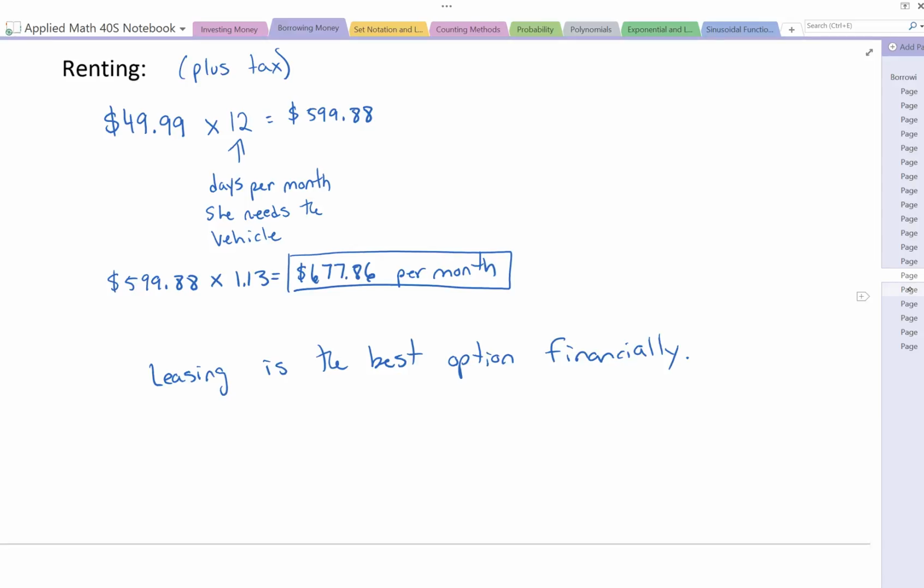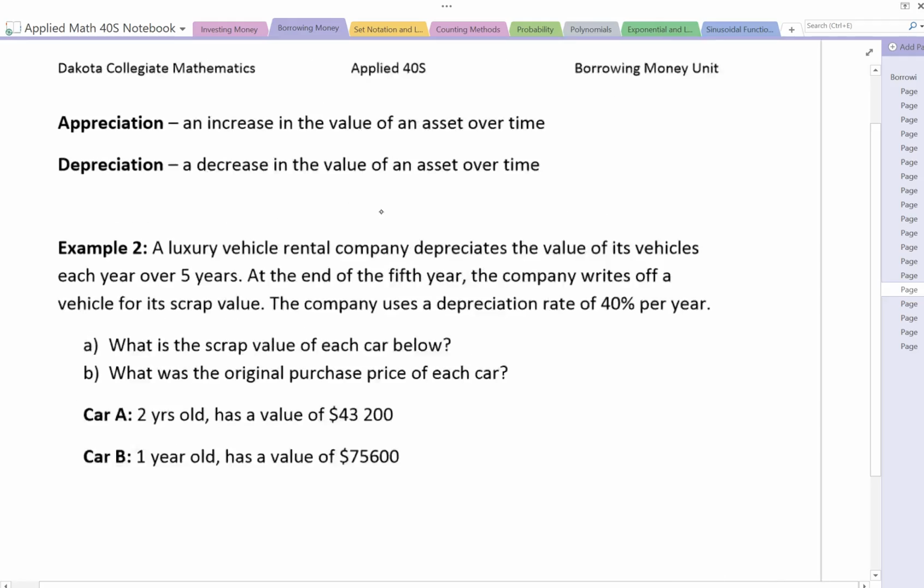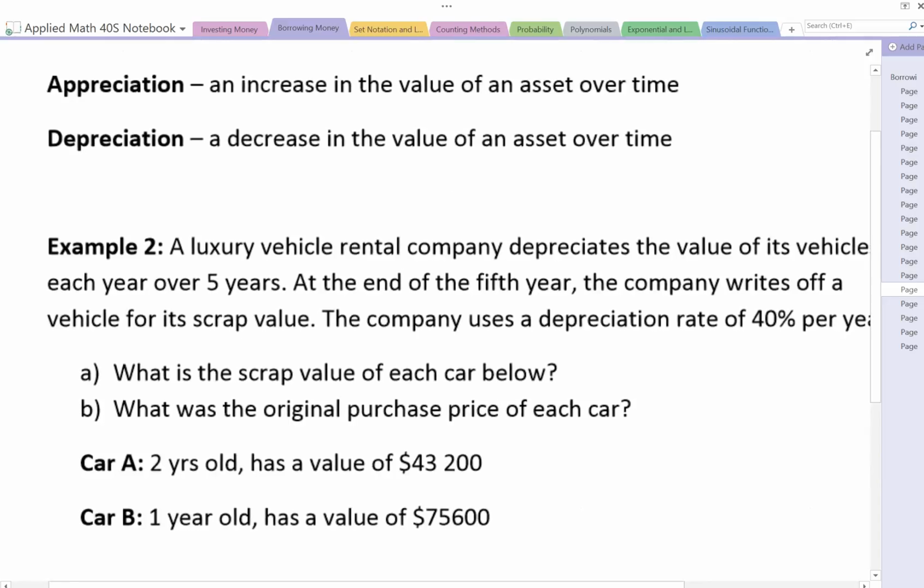Words that come up often when we're talking about buying and leasing and renting is appreciation and depreciation. Appreciation is an increase in the value of an asset over time, and depreciation is a decrease in the value of an asset over time. Most often, depreciation are items that depreciate, like our vehicles, right? So usually the moment you drive a vehicle off the lot, it's already depreciated in value, gone down in value.